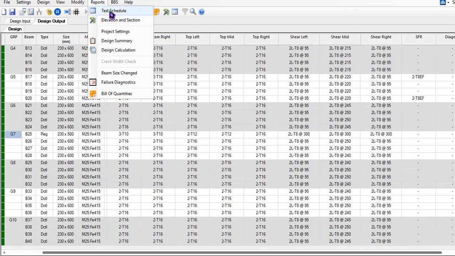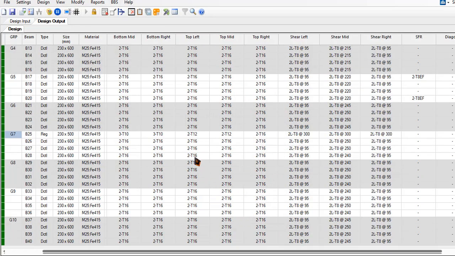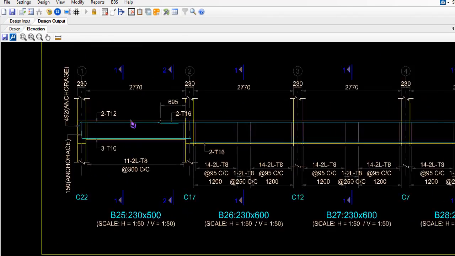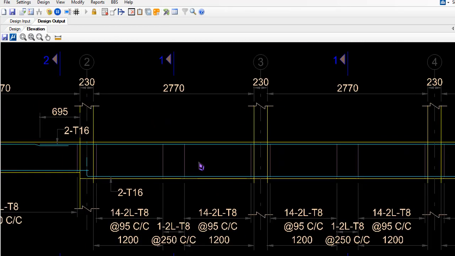So that's all about this text schedule, and you can have diagrams by getting into elevation and section. I can go for beam number 7 and pick up the diagram whichever you want. Alright, in here you can have the diagram. I'm not explaining each and everything, as all of this is readable for civil engineers.